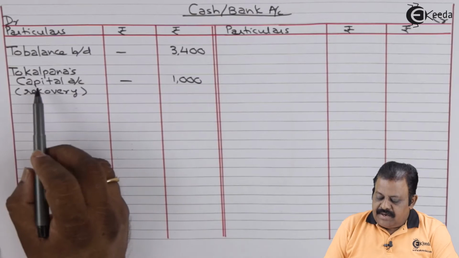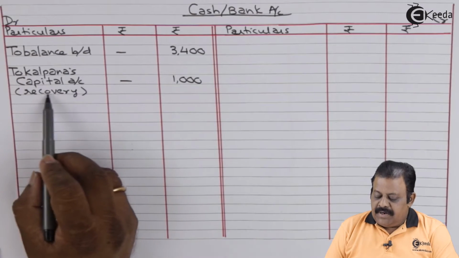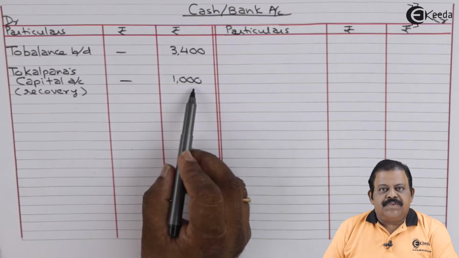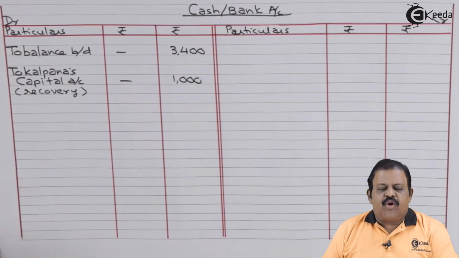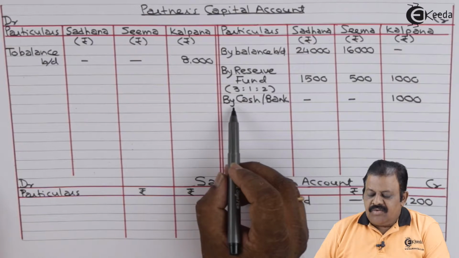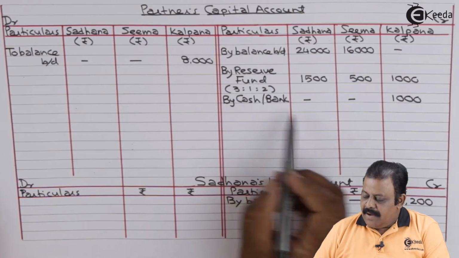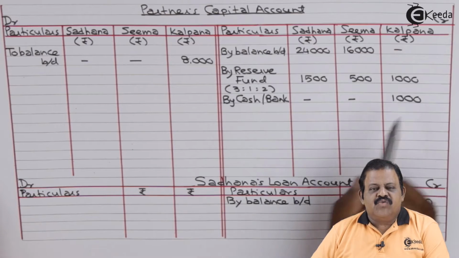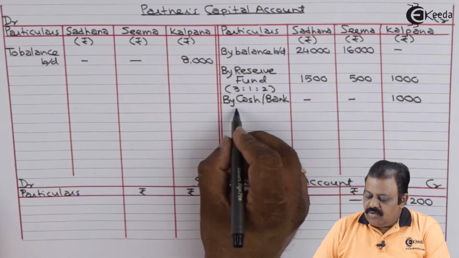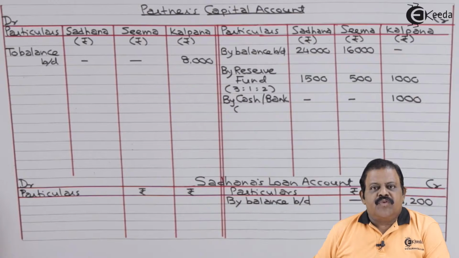Cash bank account debit side to Kalpana's capital account 1,000 rupees. This is recovery from her private estate upon insolvency. Kalpana's capital account credit by cash bank 1,000. This is amount recovered from her private estate.